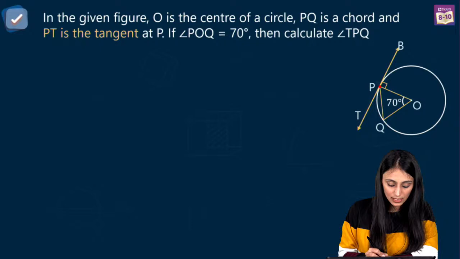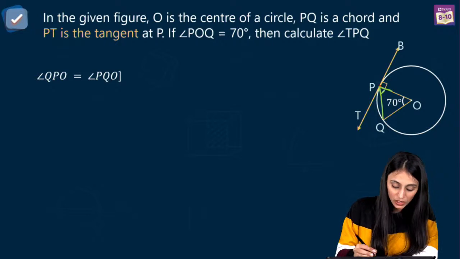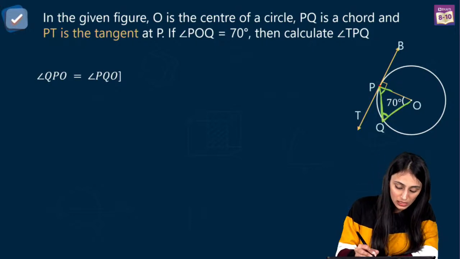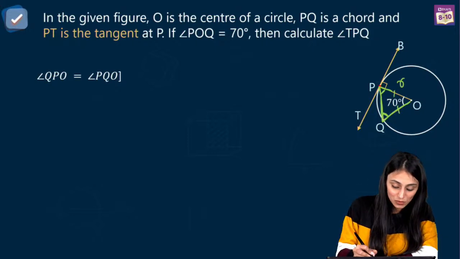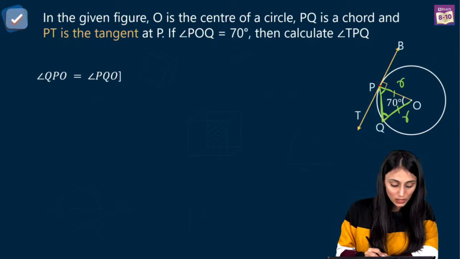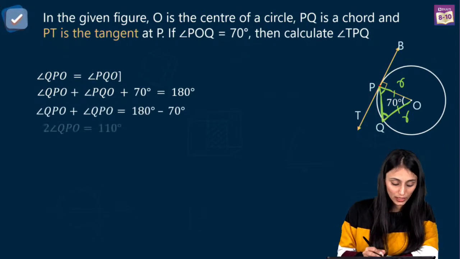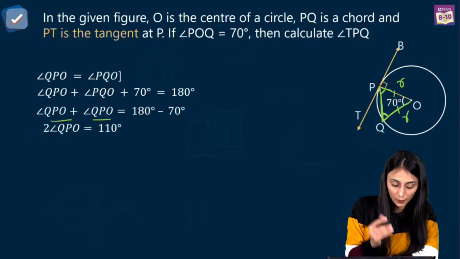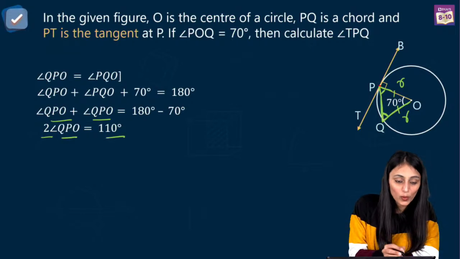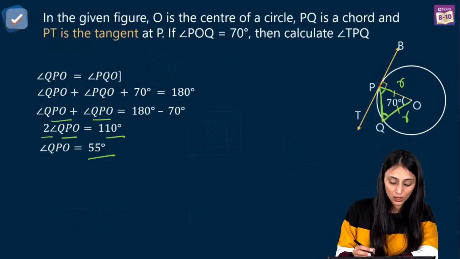Now I know one thing, this angle QPO and PQO are going to be equal. Why are they equal? Because both of these are the radius of the same circle. So in a triangle, when two sides are equal, their opposite angles are also equal, right? Now I'll apply angle sum property in this triangle POQ. Sum will be equal to 180 degrees. Put the values. You get QPO plus QPO and QOP equals 110 degree. Since they both are equal, I can write twice of QPO equals 110 degrees. So QPO would be 55 degrees. Okay. So this angle over here is 55.